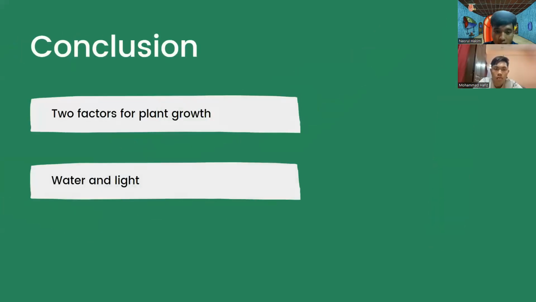In short, water and light are the main factors for plant growth. Water contributes in transpiration process and cooling during hot weather, whereas light is useful for photosynthesis process and the development of plant. This shows that plant needed both water and light to grow healthy and in a good condition.